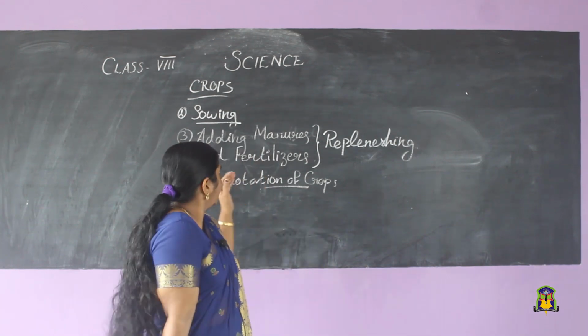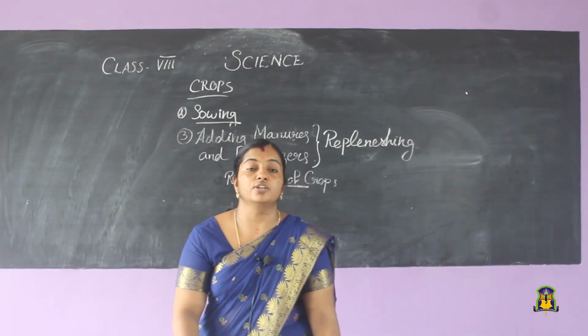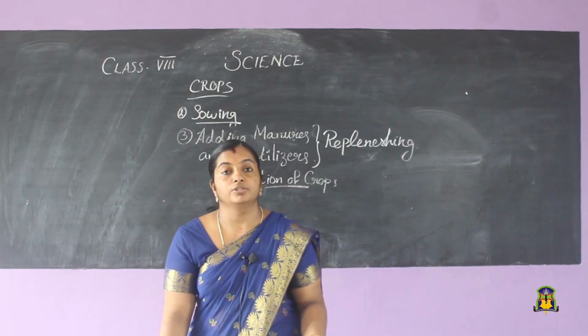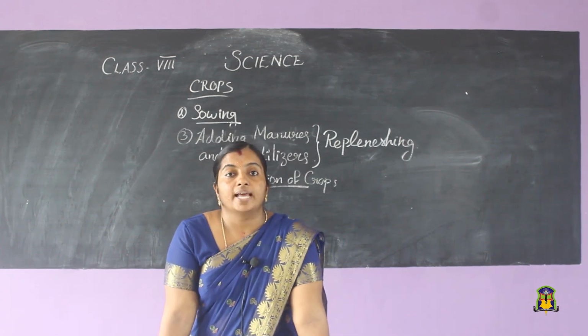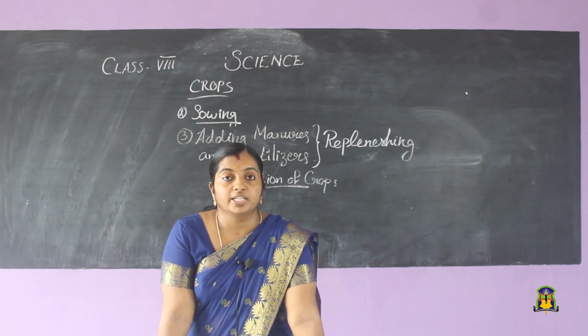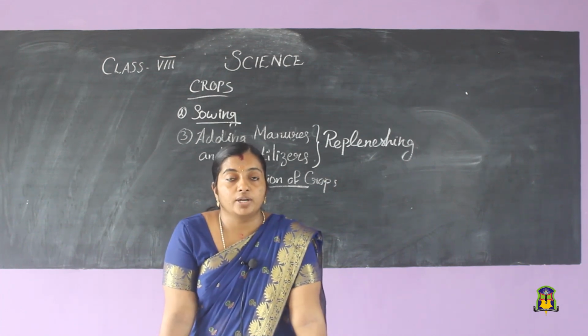So this is about adding fertilizers and manures. Now we will discuss the advantages of using manures over fertilizer. I already told you that manure is a natural substance, that is organic in nature, but what about fertilizer? It is artificially made, right? It is prepared artificially. So naturally, what are the advantages of using manure?